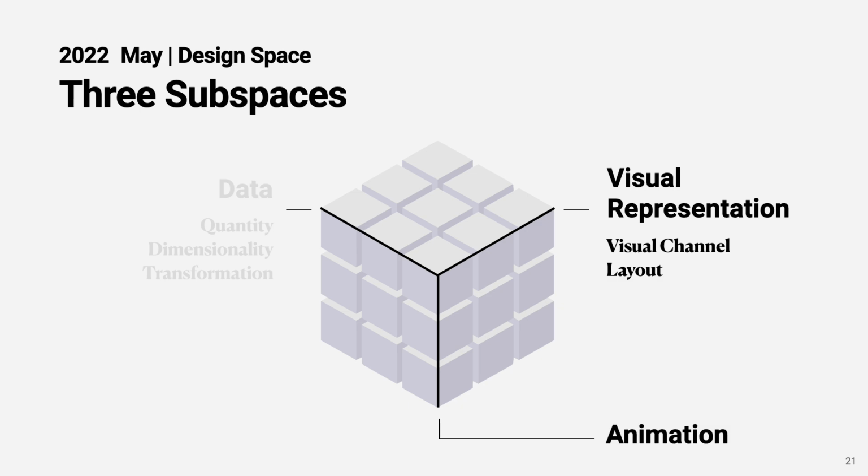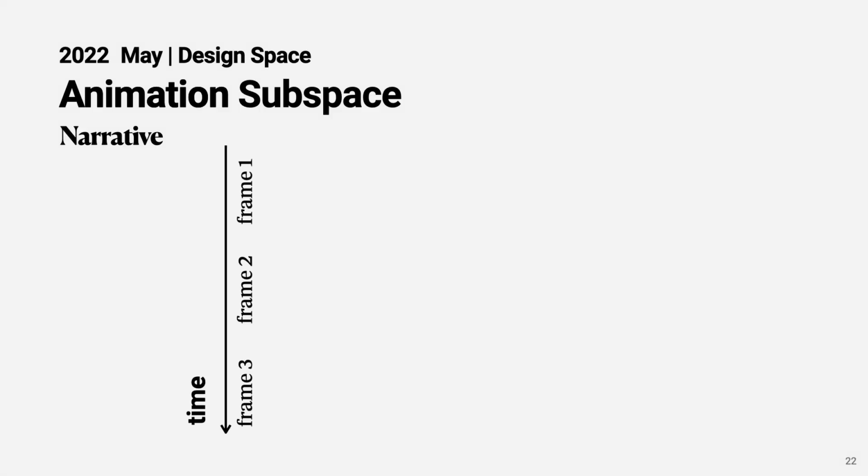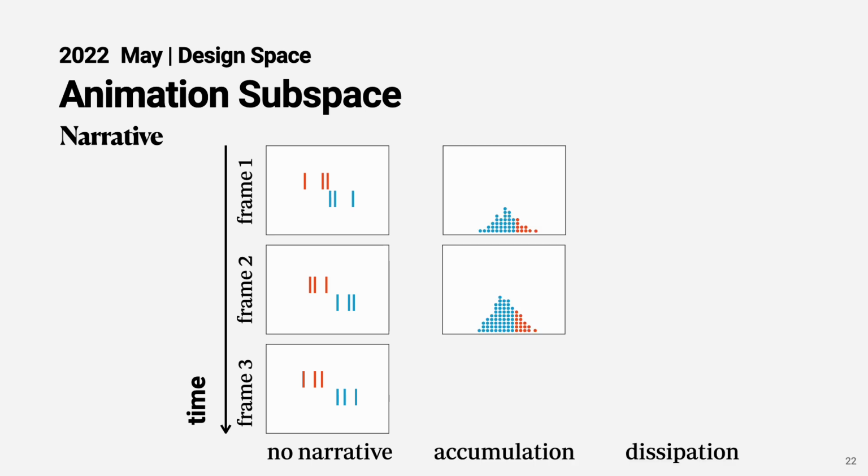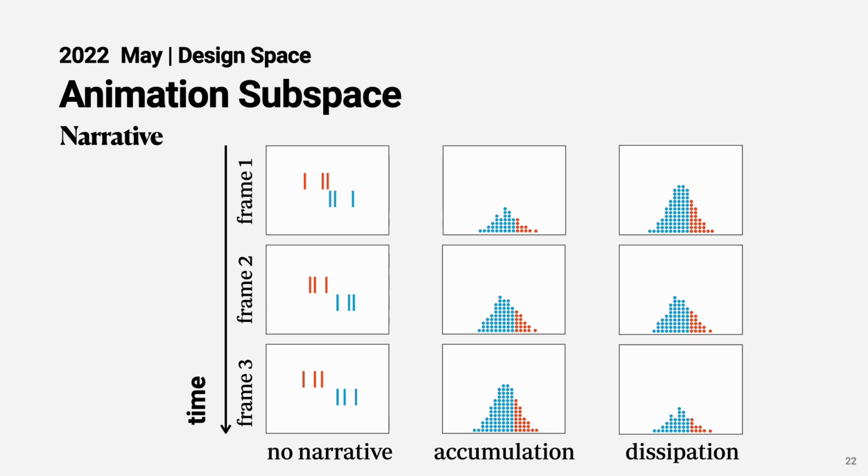We also consider what animations we can use for the data and for the visual representations. Think about animation narrative. If we do not have a clear narrative, this could be a hypothetical outcome plot. We can use an accumulation or dissipation narrative, which means that we gradually remove data or add more data onto the screen.